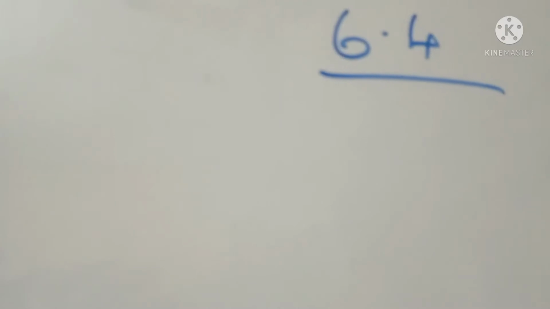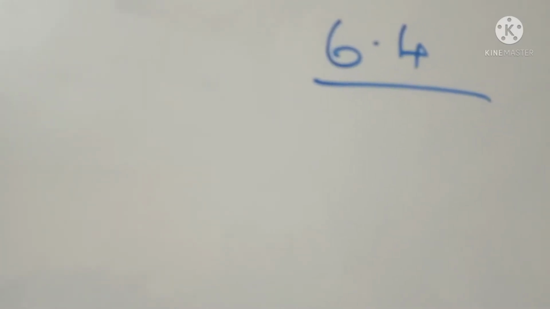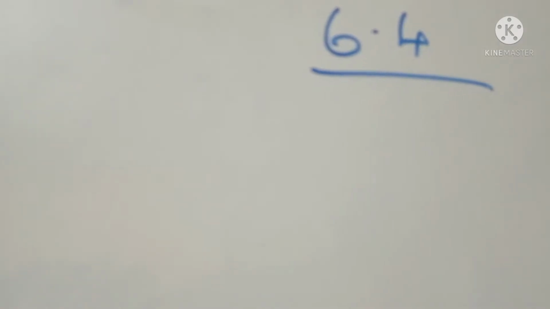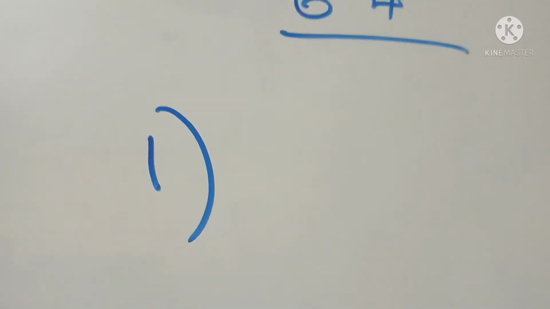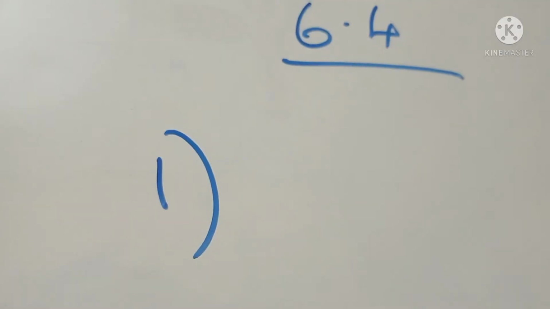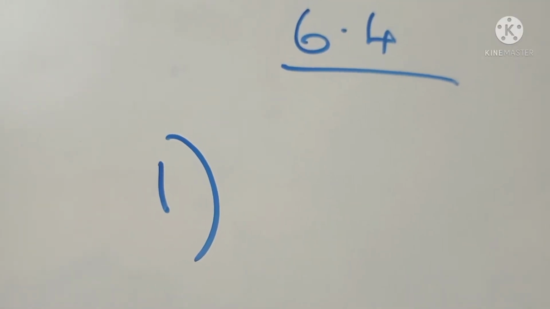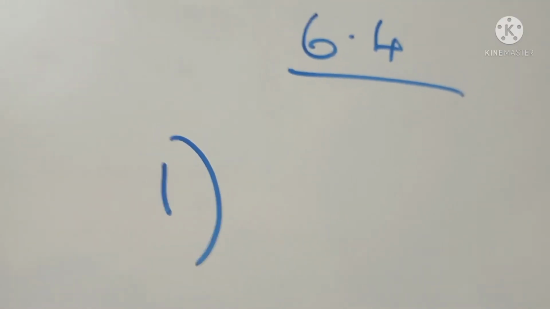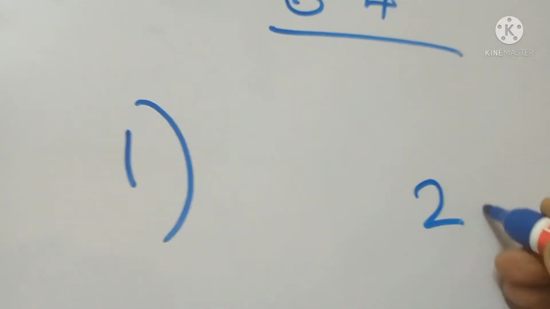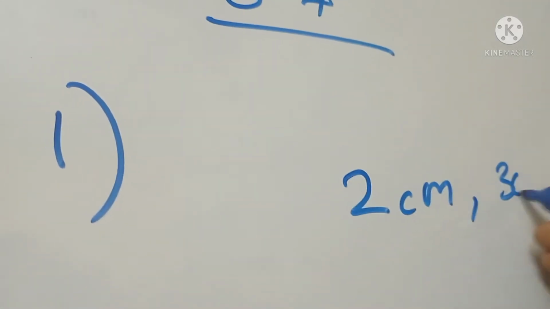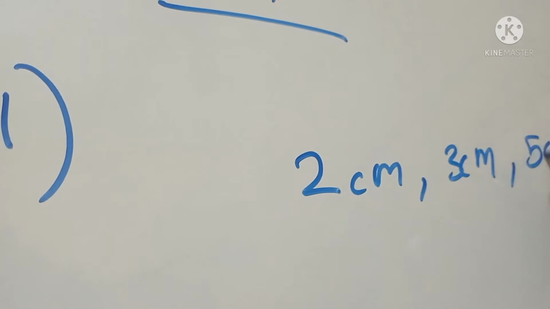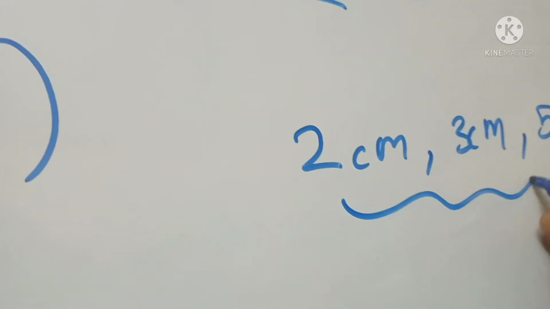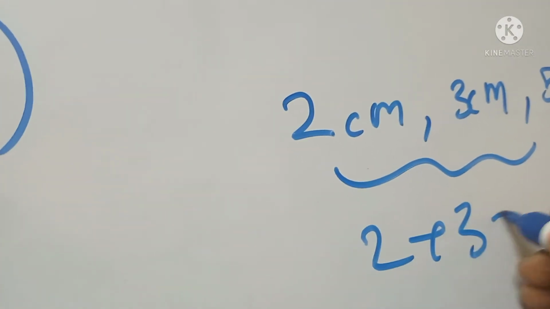Children, let us discuss the problems from exercise 6.4. The question is: is it possible to have a triangle with the following sides? The first measures 2 centimeter, 3 centimeter and 5 centimeter. Here we can see that 2 plus 3 equals 5.